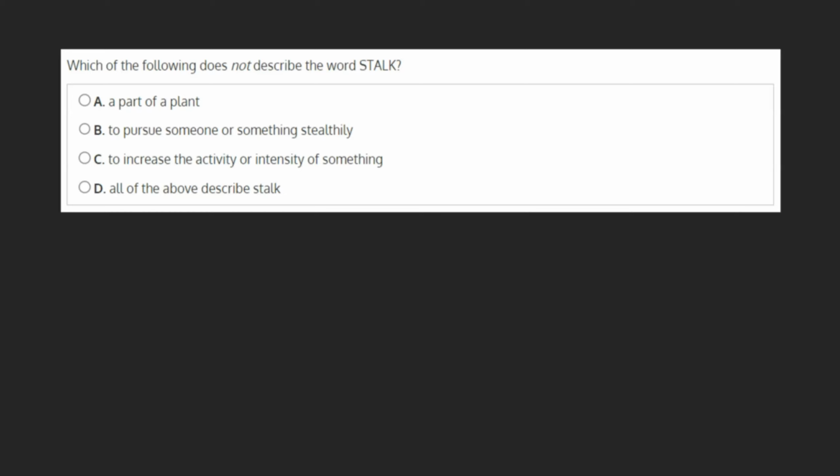As one of our options is all of the above describe stalk, we need to carefully go through the remaining choices to see if they describe the word stalk. Stalk has several meanings and can be a noun or a verb. As a noun, stalk is the stem of a plant. As we see this reflected in choice A, a part of a plant, we can mark it off as it does describe stalk, and we're looking for what does not.